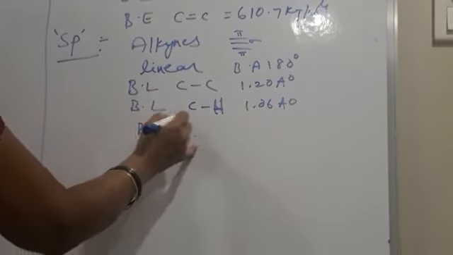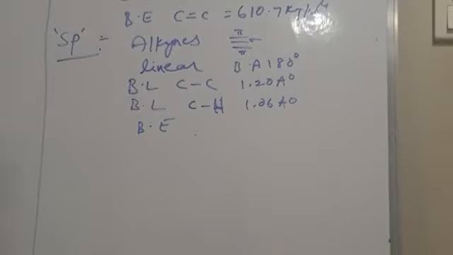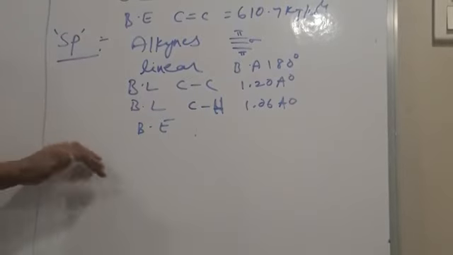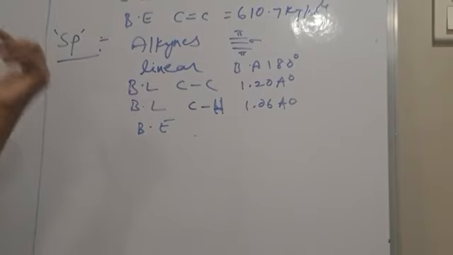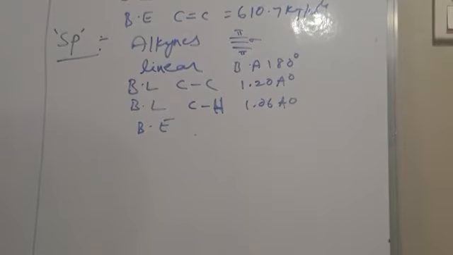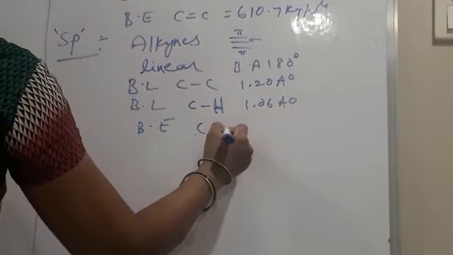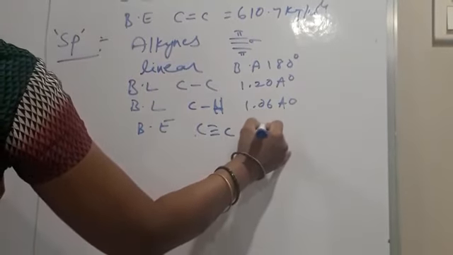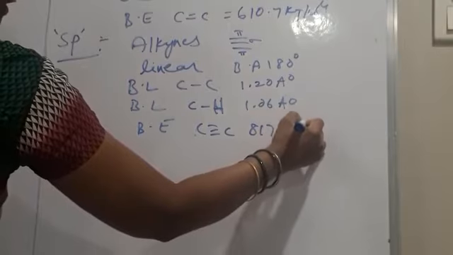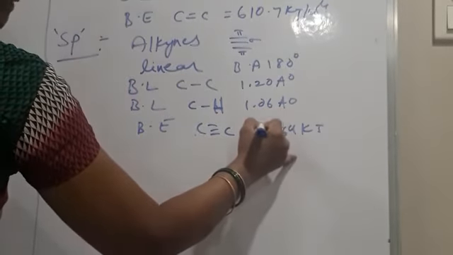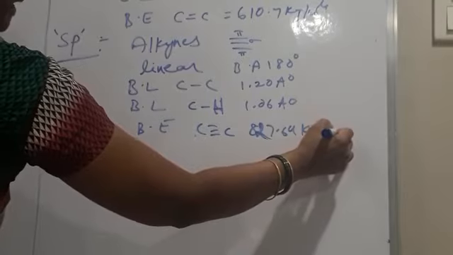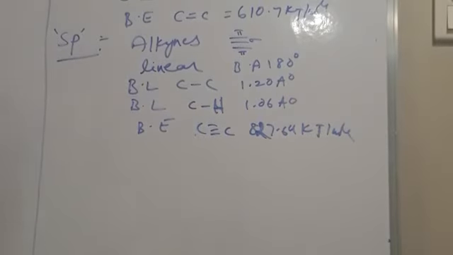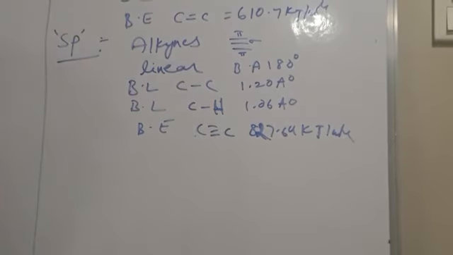Then coming to bond energy. You know that a triple bond is present between two carbon atoms. That's why bond energy is more than that of sp3 and sp2 hybrid orbitals. So here the carbon-carbon triple bond energy is 827.64 kilojoules per mole. So all these are important data.